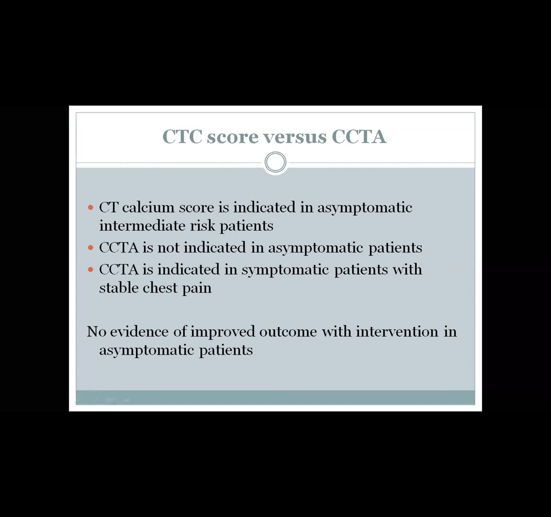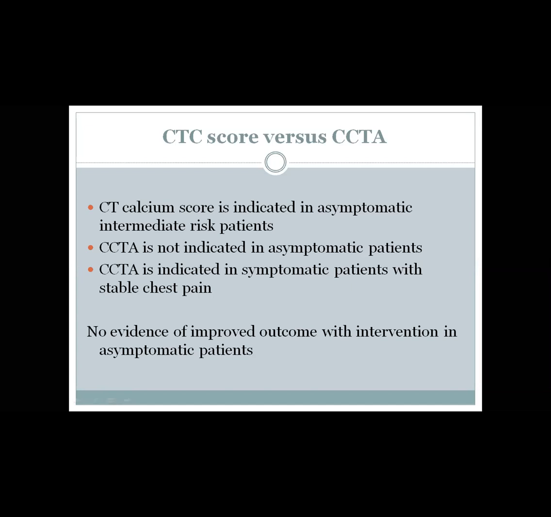Okay. The other thing, CT calcium score alone is indicated in asymptomatic intermediate risk patients for risk stratification. There is no place for coronary CT angio in asymptomatic patients. And I think you know the guidelines and the appropriate use criteria. As a fact, coronary CT angio is indicated in symptomatic patients with stable chest pain. So asymptomatic, no coronary CT angiography. Only you can do CT calcium score.